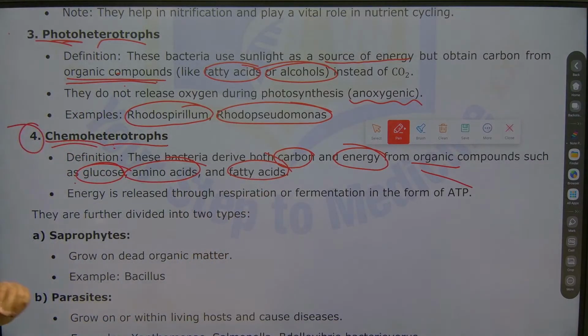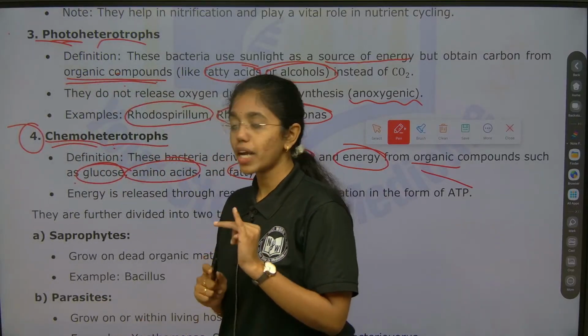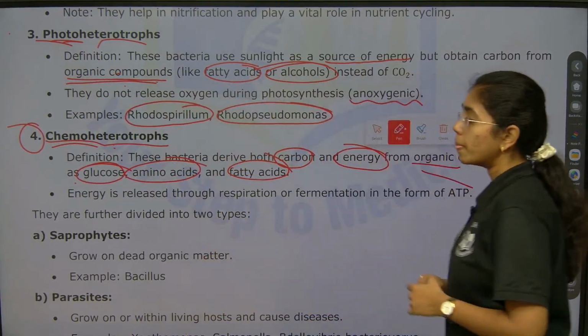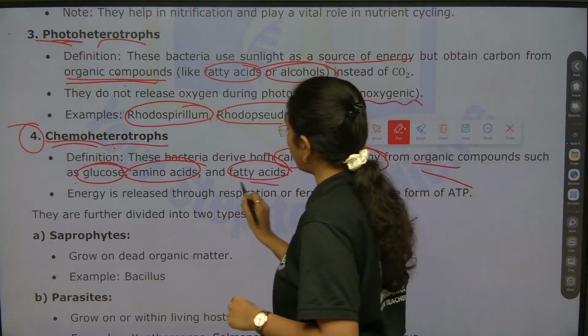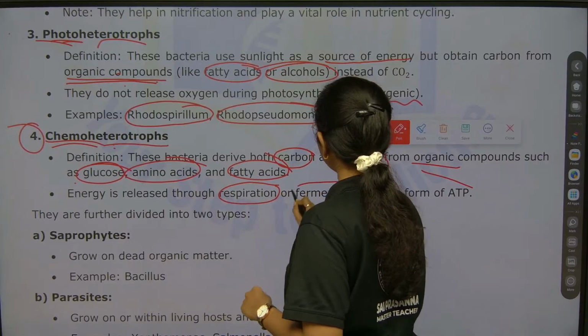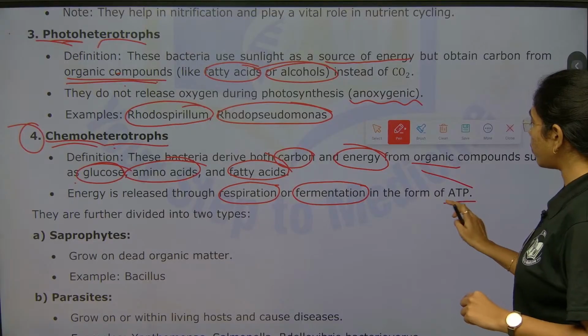Clear, right? Very simple. Photoautotrophs, chemoautotrophs, photoheterotrophs and chemoheterotrophs. Then energy is released through respiration or fermentation in the form of ATP.